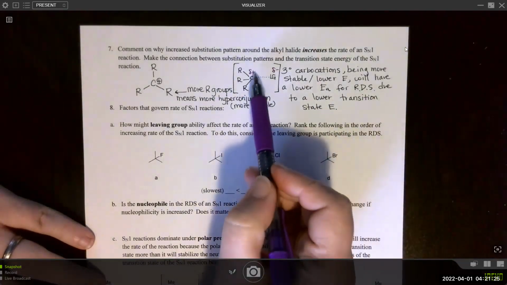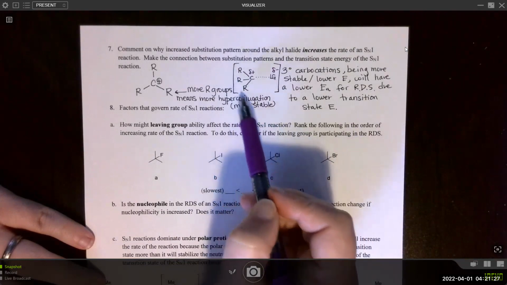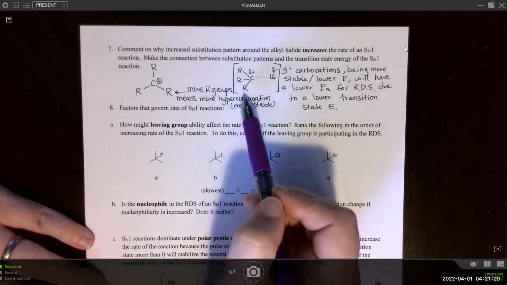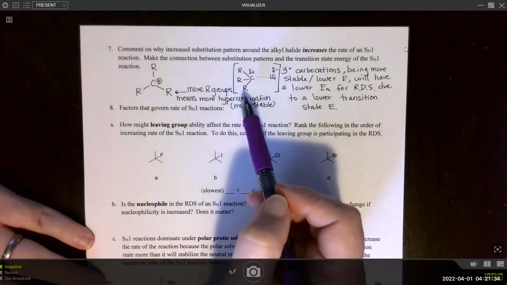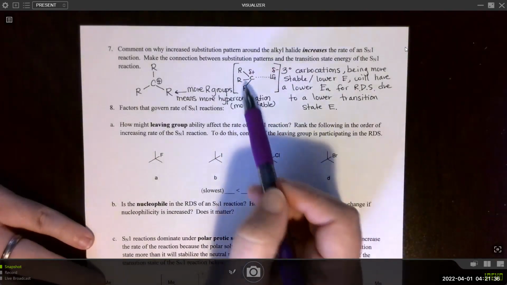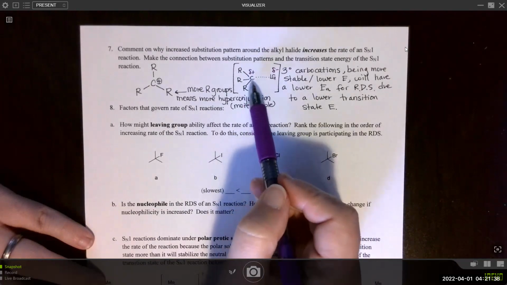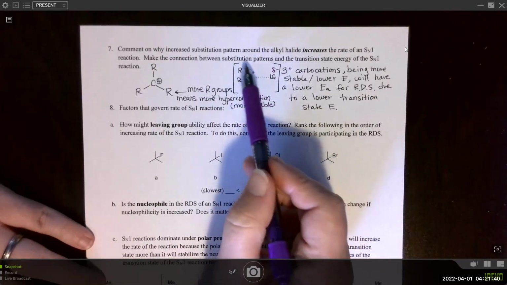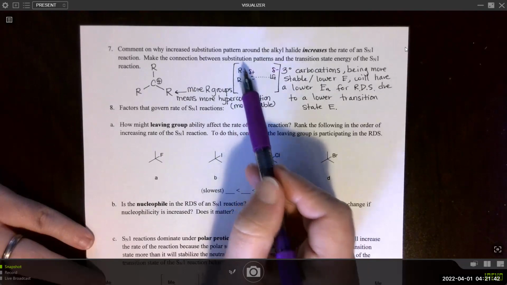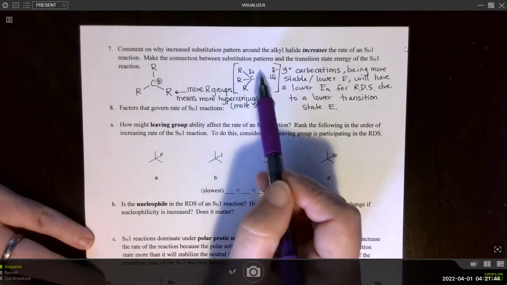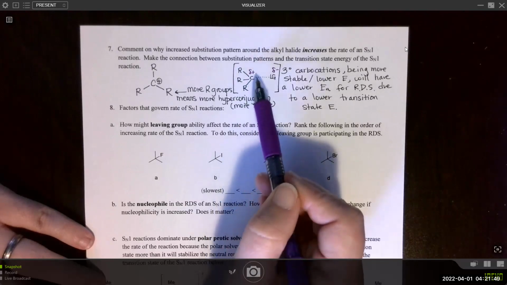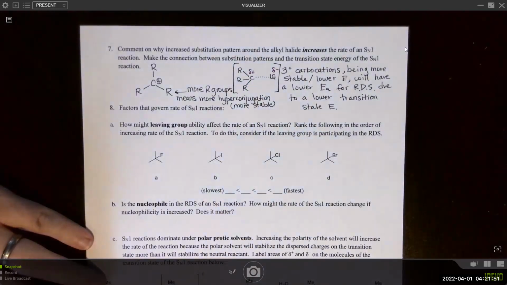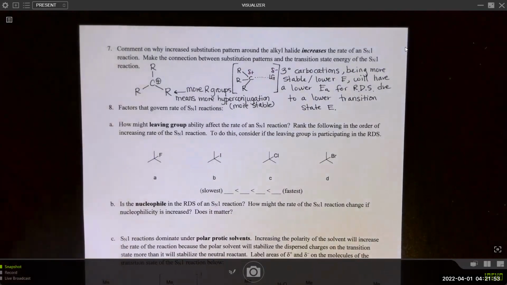So if you have a more stable carbocation, not only is the intermediate full carbocation more stable, but the transition state to get there is also more stable because it's starting to form even in the transition state, even though it's not fully formed. So this partial positive that's starting to form is more stable due to the R groups stabilizing that carbocation.